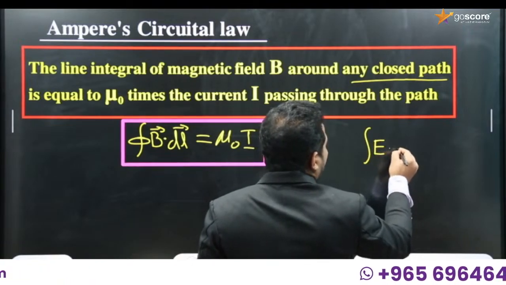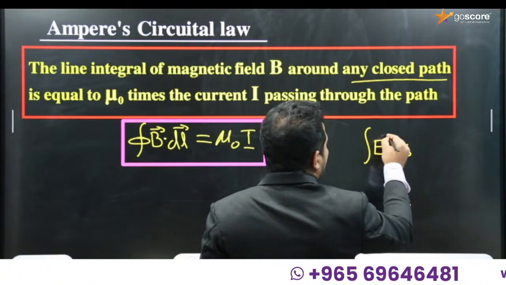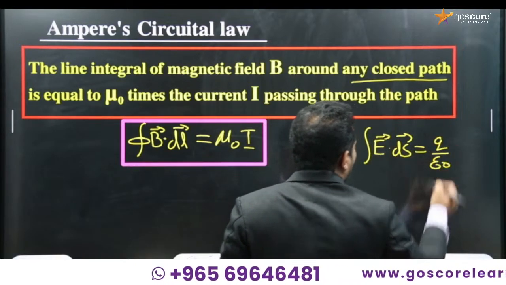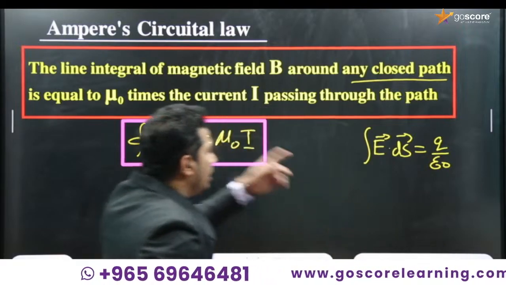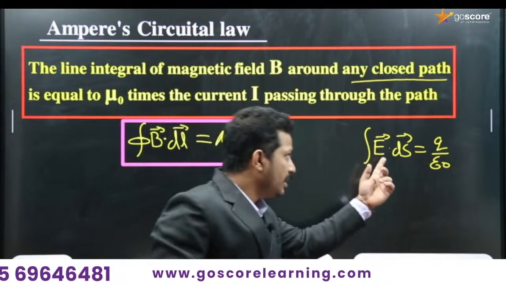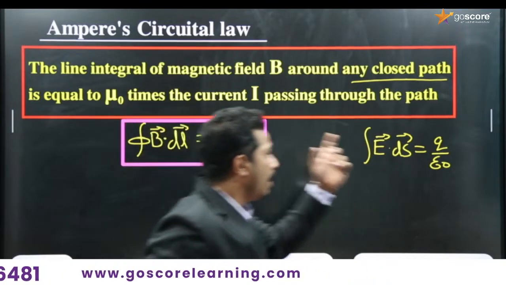Gauss's law: closed integral E dot ds is equal to Q by epsilon 0. This is Gauss's law in electrostatics, and this is Ampere circuital law in magnetostatics. So instead of B, we have E, and instead of a line integral, we have a surface integral.